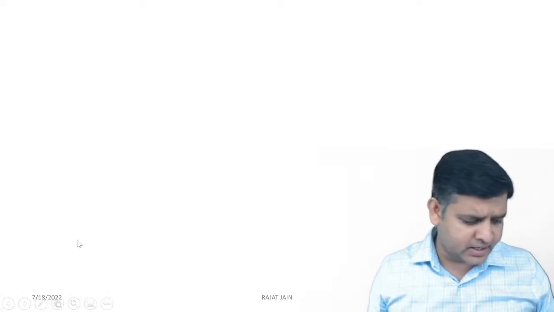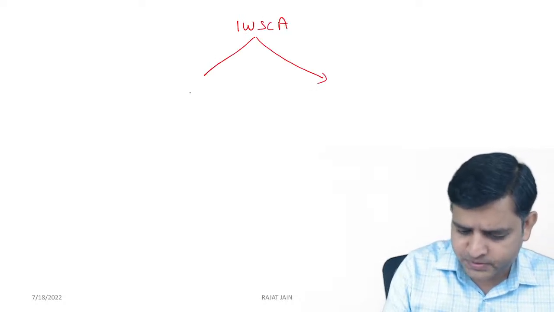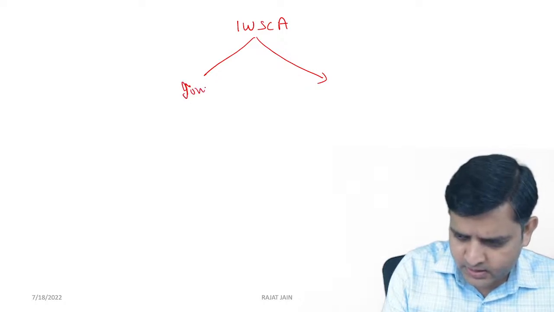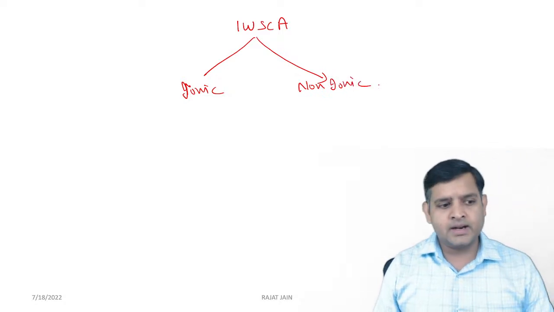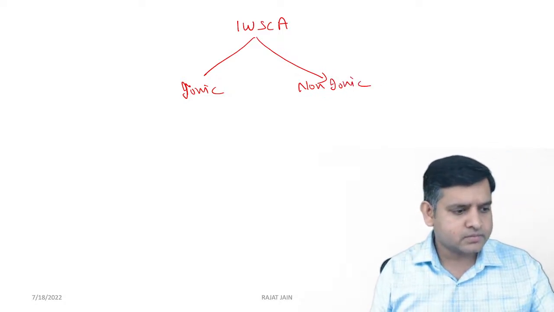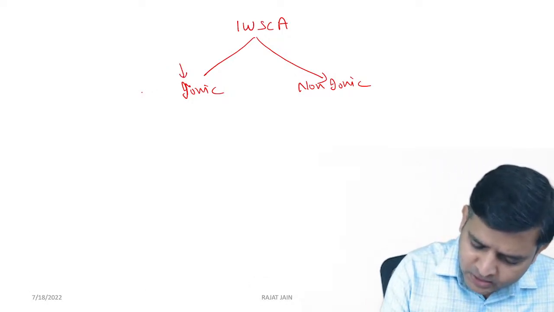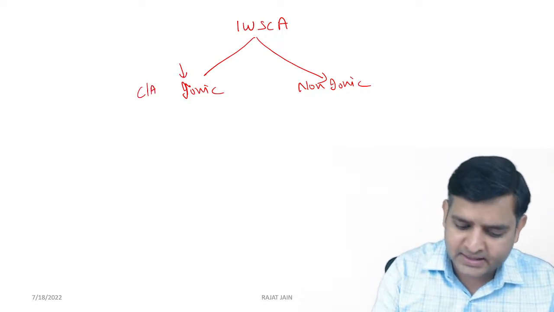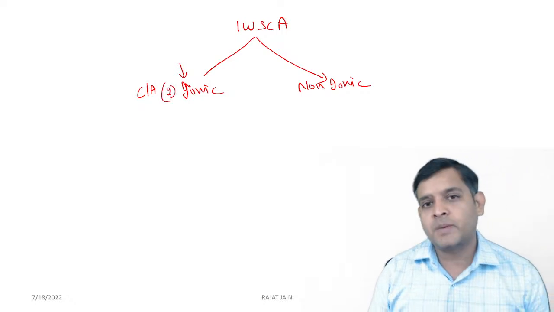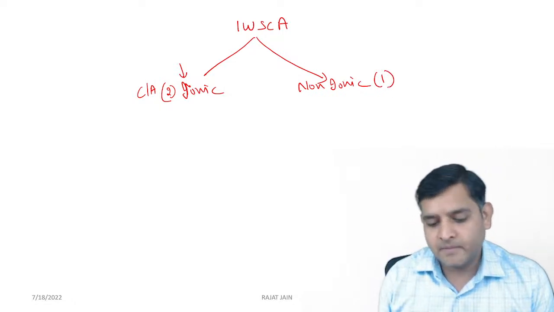Iohexol, yes, that I can tell you. Dekho, iodinated water soluble contrast agents are divided into two groups, ionic and non-ionic. Ionic means if it goes into the water, it will break down into cation and anion. That means each ionic molecule will give me two particles, whereas non-ionic will not break down and will give me only one particle.